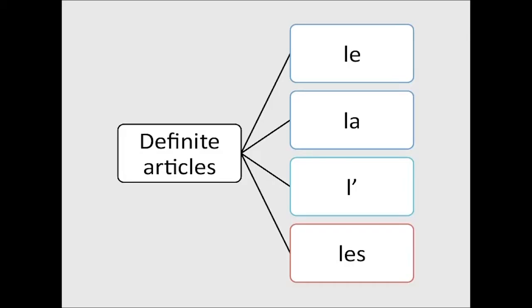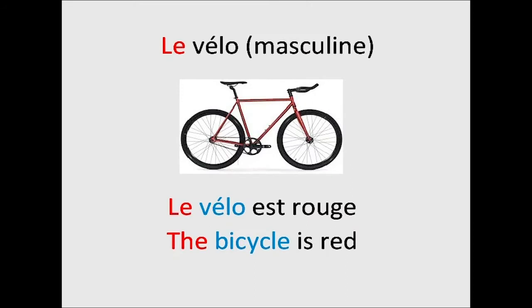Let us examine each definite article one by one. Let us begin with the definite articles le and la. Le is placed before a masculine noun. For example, le vélo. Le vélo. Let us make a sentence with this word. Le vélo est rouge.